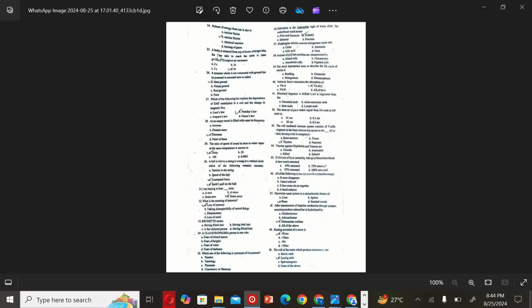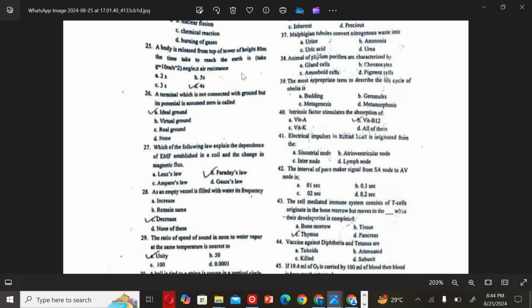The next MCQ is: a body is released from top of tower of height 80 meters. The time taken to reach the earth is. The correct option is D, 4 seconds. The next MCQ is: a terminal which is not connected with ground, but its potential is assumed zero, is called an ideal ground. So the correct option is B, virtual ground.